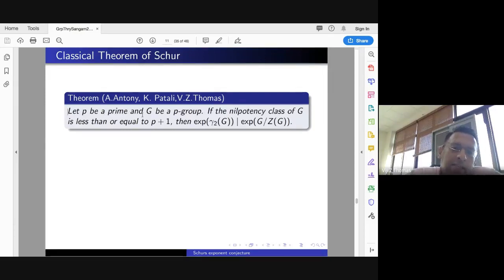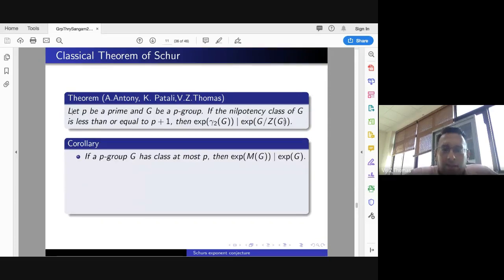Let P be a prime and G be a P group. If the nilpotency class is less than, then you can say that the exponent will be having this relation. And as a consequence of this, you get quite a bit. So if a P group G has class at most P, which I showed earlier, then the exponent of the multiplier divides the exponent of the group. Because you take the covering group, which has class P plus 1, and then just using the theory of covering groups developed by Schur,